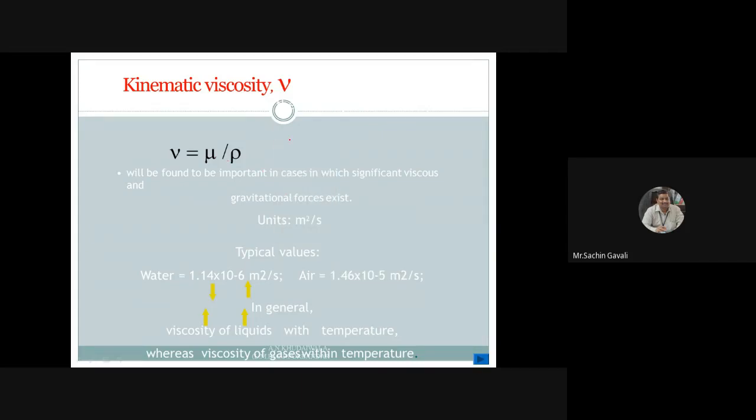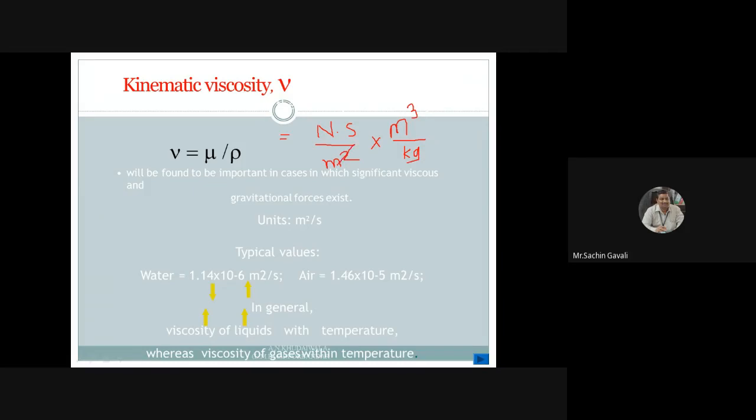So to calculate the unit of nu, we take the unit of mu, that is Newton second per meter square, into, since division means multiplication by the reciprocal, rho is kg per meter cube, so it becomes meter cube per kg.